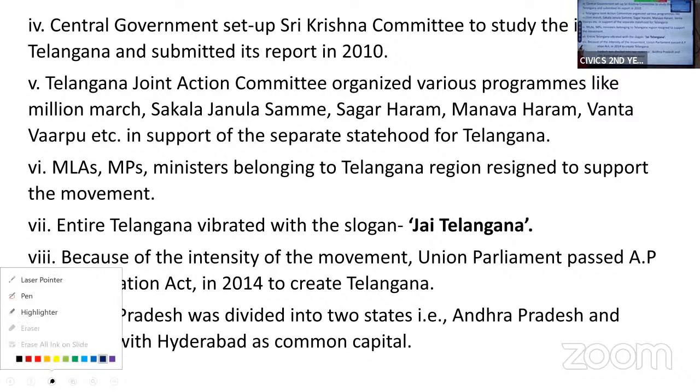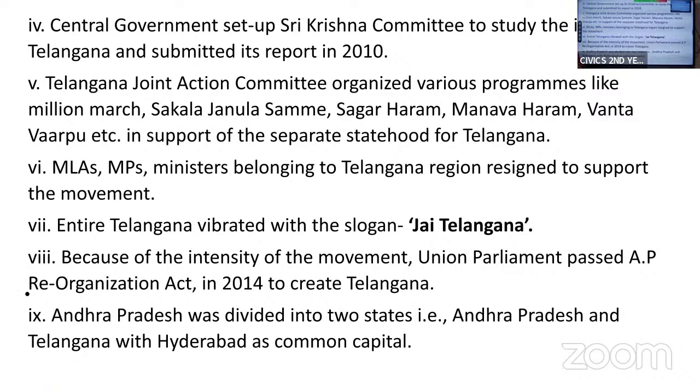Everywhere there was the slogan of Jai Telangana. Because of the intensity of the movement, the union government passed the A.P. Reorganization Act in 2014 to create Telangana. And Andhra Pradesh was divided into two states, that is Andhra Pradesh and Telangana, with Hyderabad as common capital.